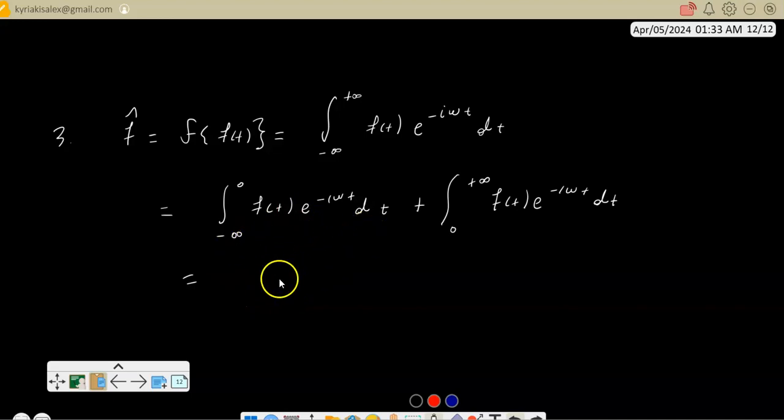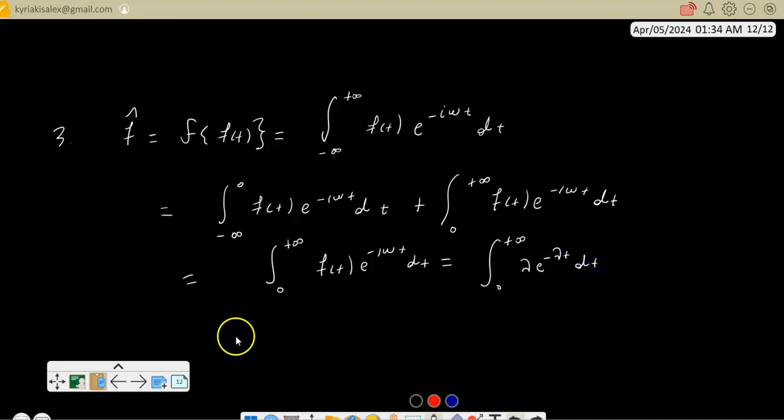This term vanishes because the function is 0. So I have the integral from 0 to infinity of the function f of t times e to the minus I omega t dt. My function is lambda times e to the minus lambda t, times the complex exponential e to the minus I omega t dt.